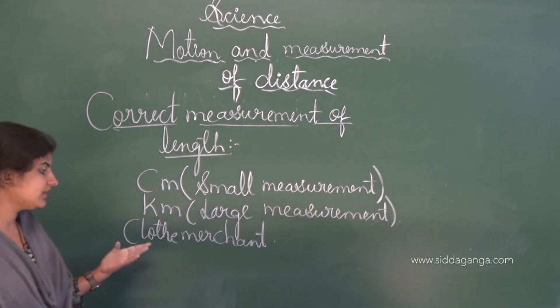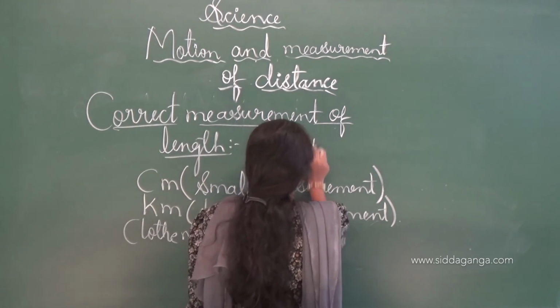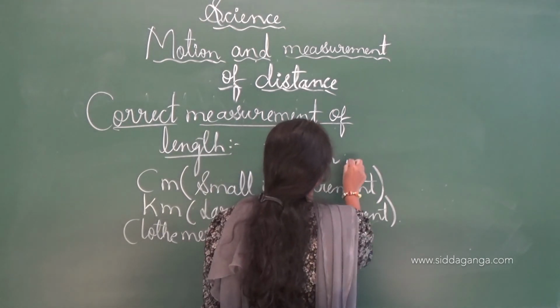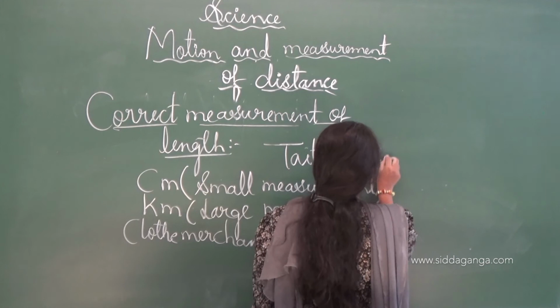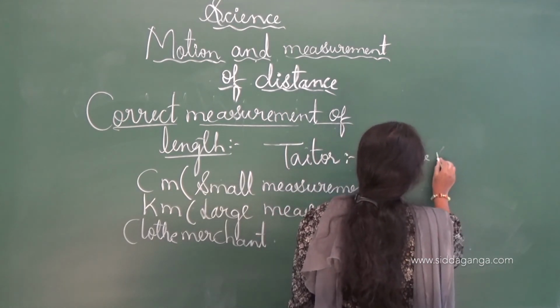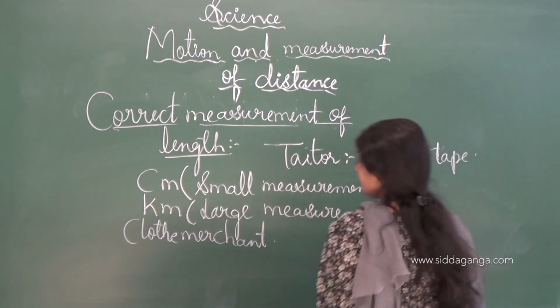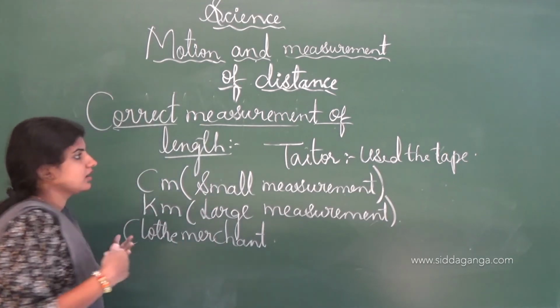The tailor will use the tape, and like that there is a correct measurement.